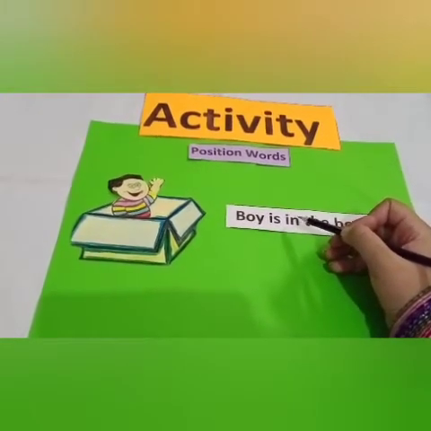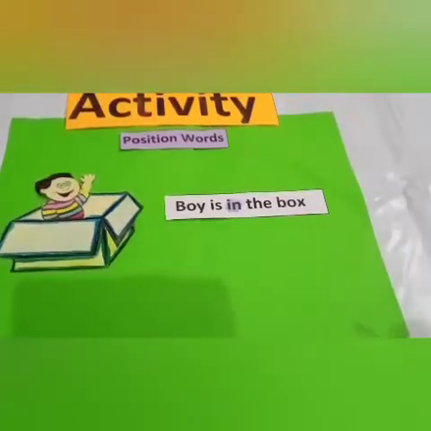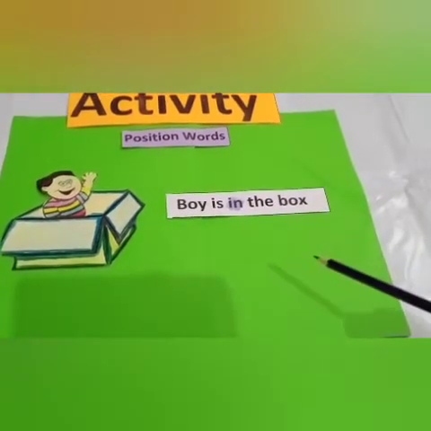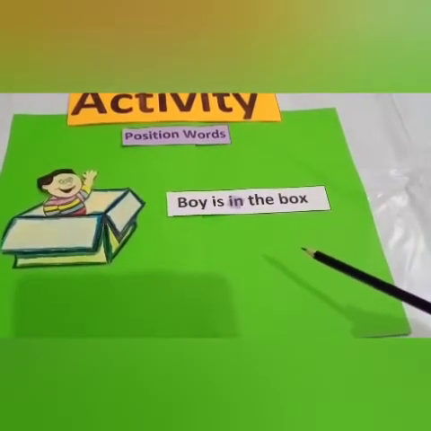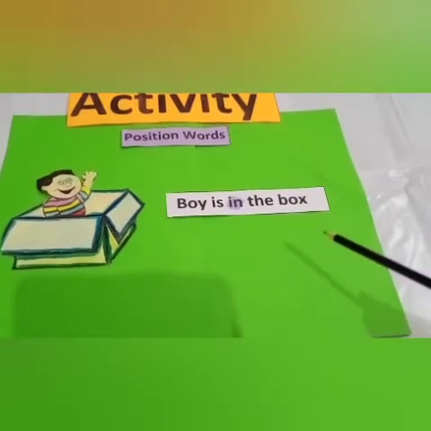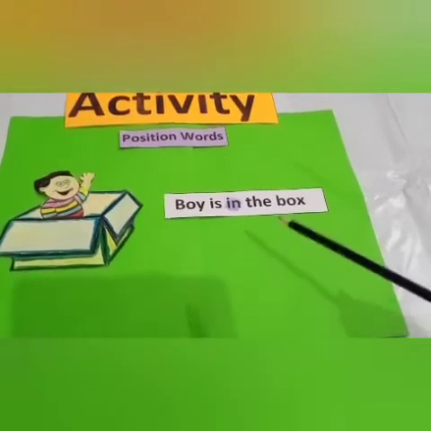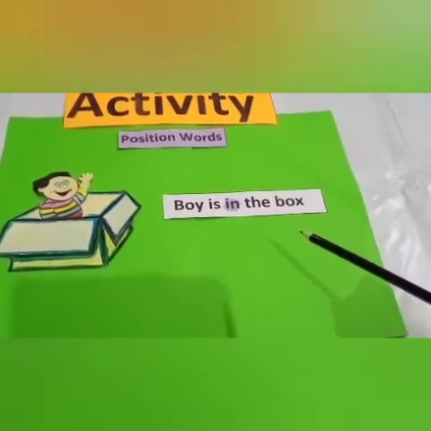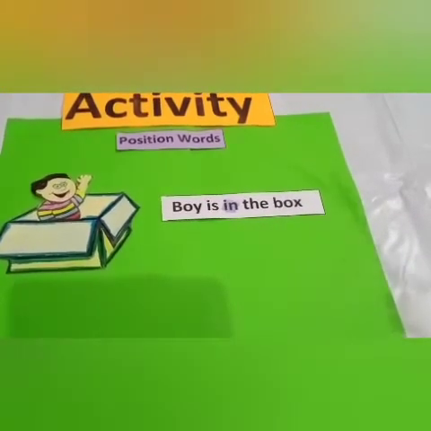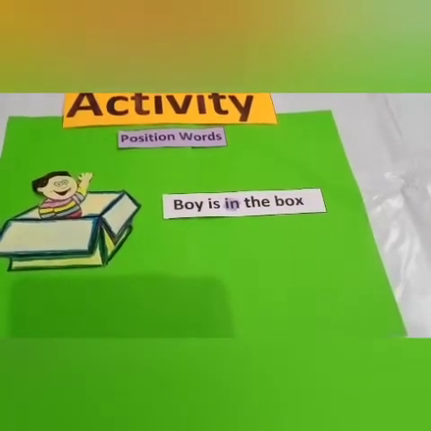In is the position word. In tells us the position of the boy. Now we color in the position word. Okay, now I'll show you another picture.